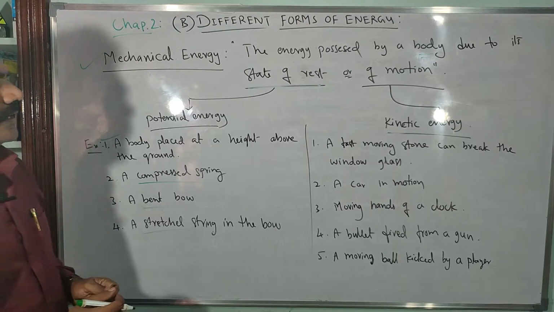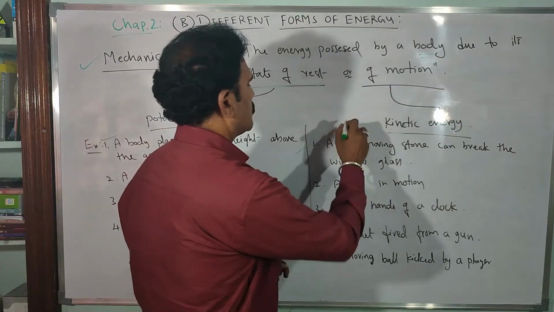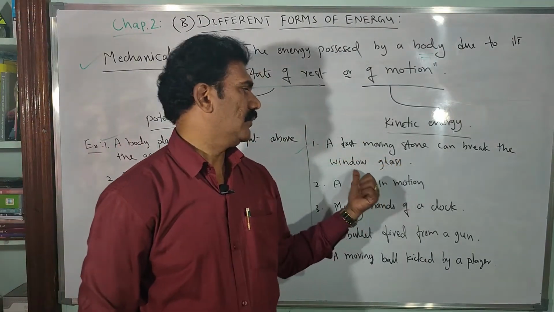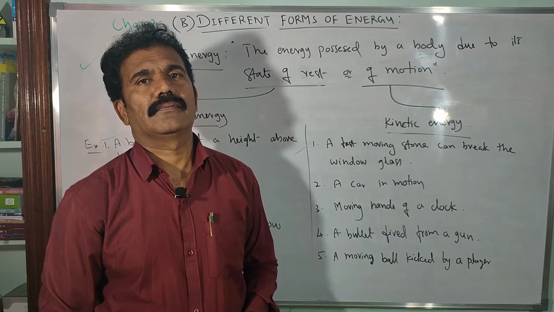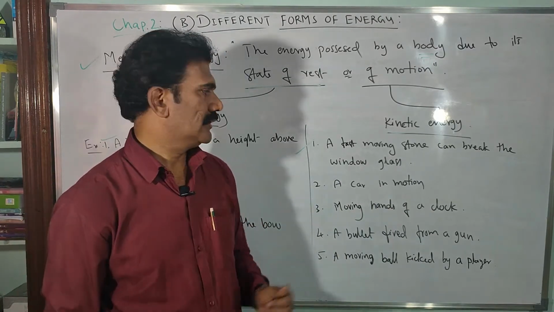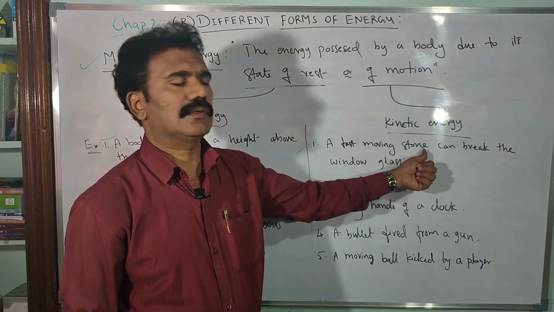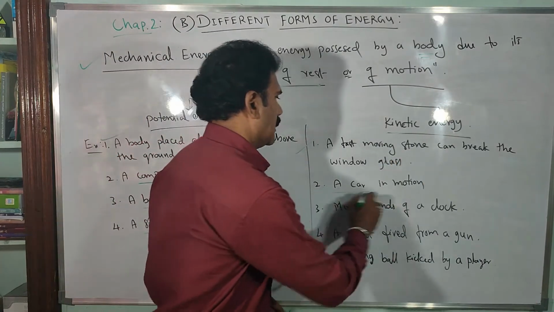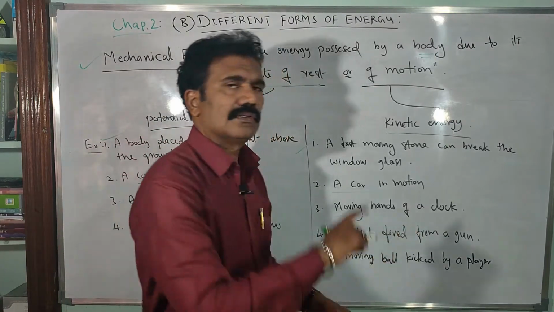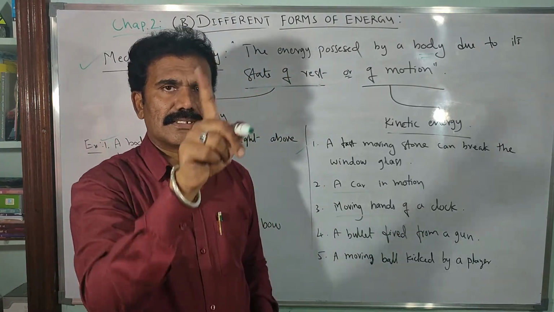Similarly, if you consider some examples for kinetic energy, say a fast moving stone can break a window glass. Why? Because it has certain energy. That energy is called kinetic energy, right? So a fast moving stone will have kinetic energy. Similarly, a car in motion, and the moving hands of a clock, continuously moving, right?